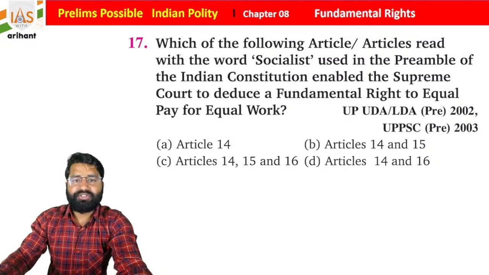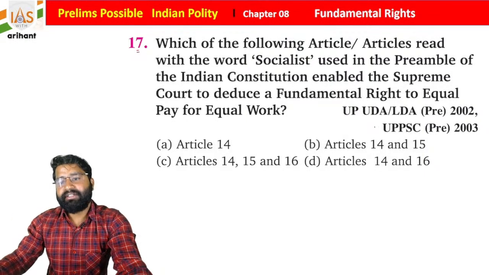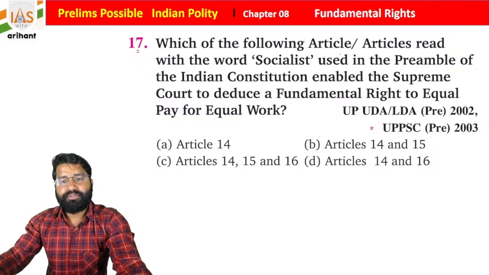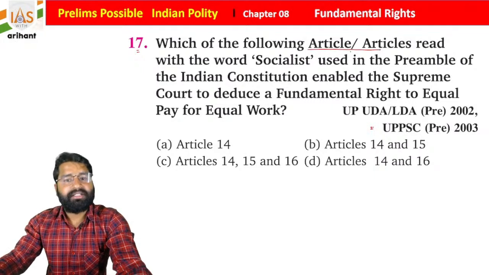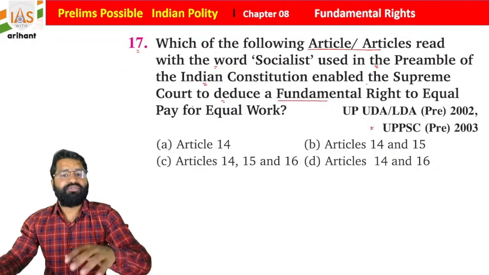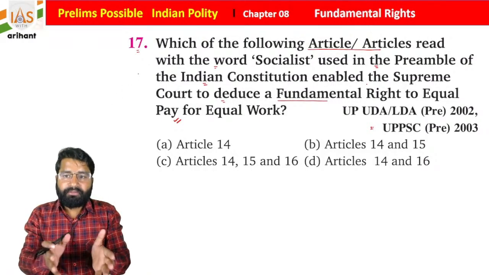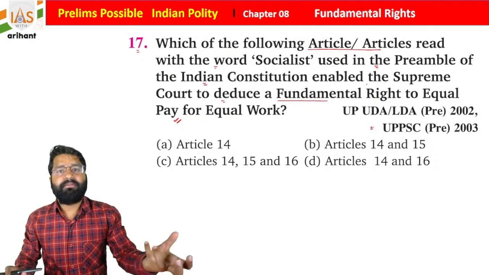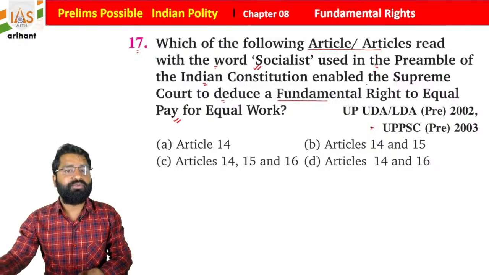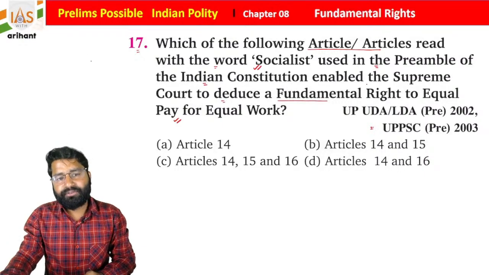Now see the next question, question number 17, which was in a UP examination. Which of the following articles, read with the word socialist used in the preamble of the Indian Constitution, enabled the Supreme Court to deduce a fundamental right to equal pay for equal work? Students, which provision of equality before law, or this word socialist, is included under the fundamental rights?